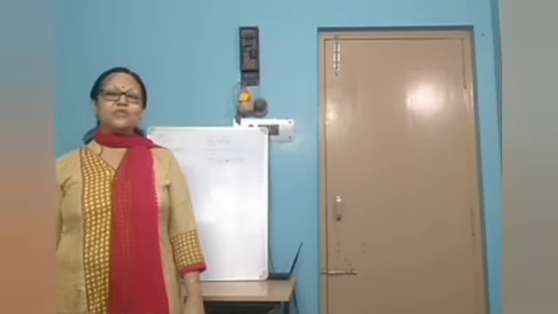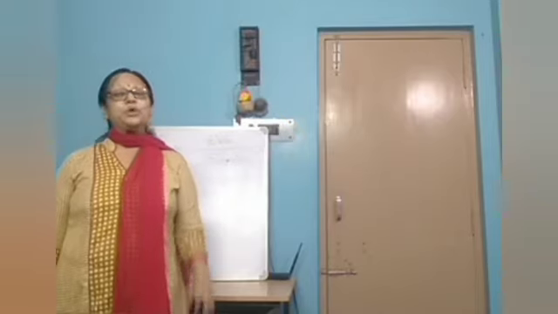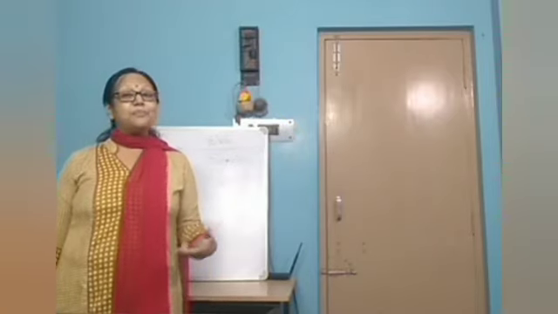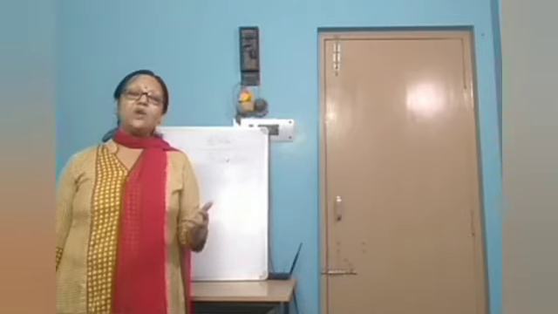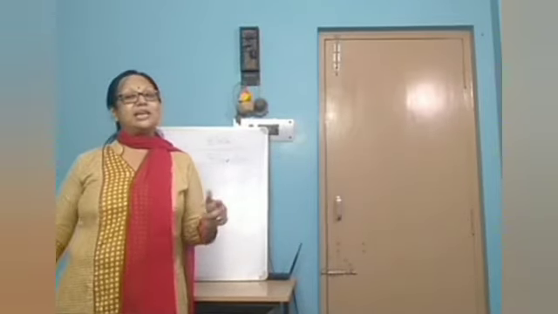Now the next question is, write the name of the vehicle which is made by using waste materials. It is given in your book. What is the meaning of jugat? Jugat means putting together. So what are we putting together? We are putting together waste materials, and out of this waste material we are making one kind of vehicle. The people of Gujarat make this kind of vehicle, and they use